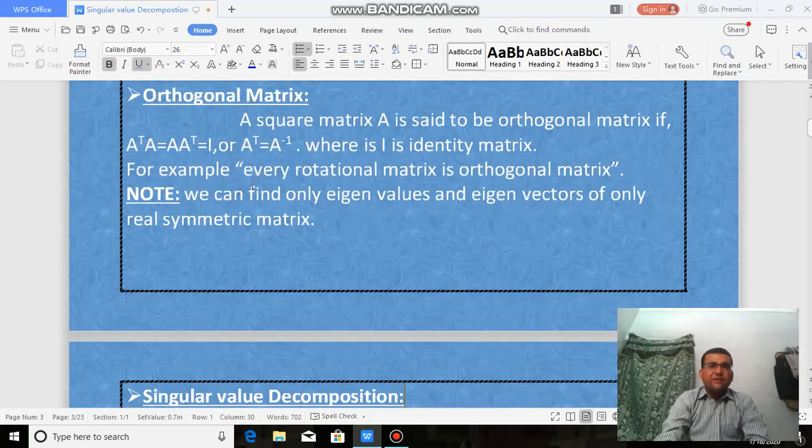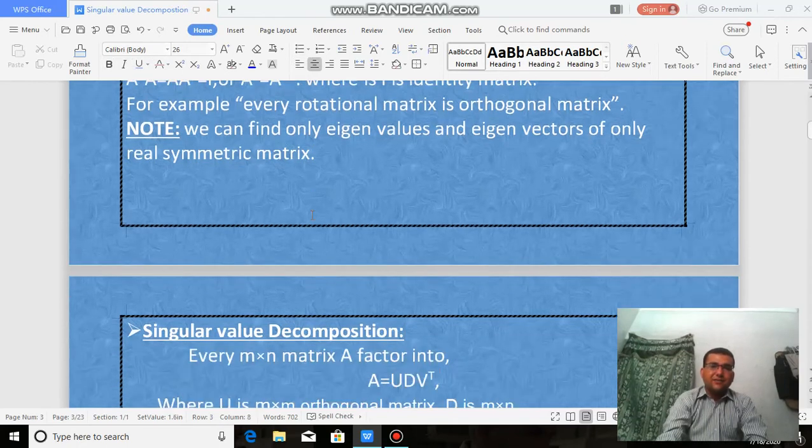There is a beautiful piece of information. We can find real eigenvalues and eigenvectors only for a real symmetric matrix. Actually, I am interested in real values. So, if the matrix A is symmetric, then we can find real eigenvalues. Otherwise, we can get complex values.